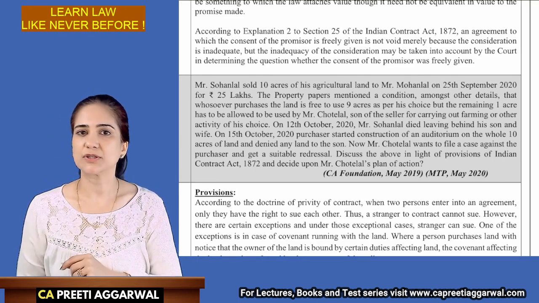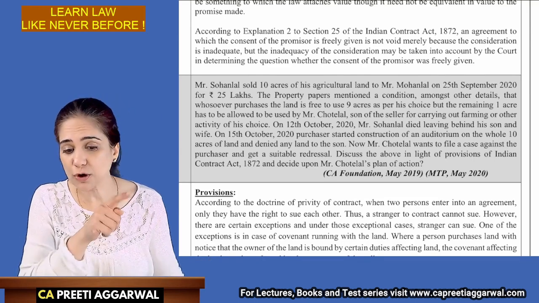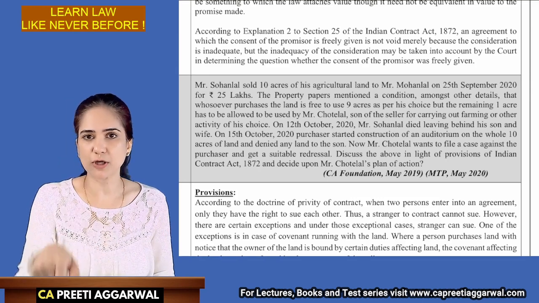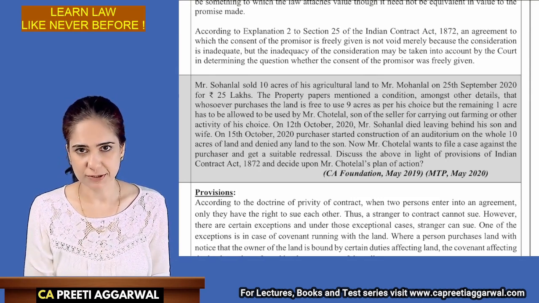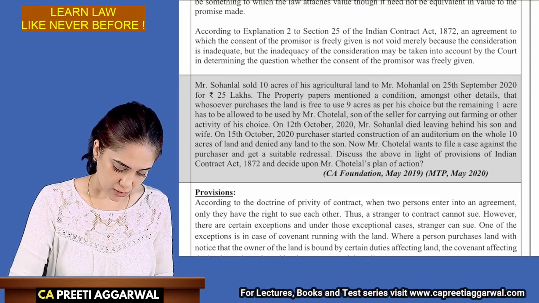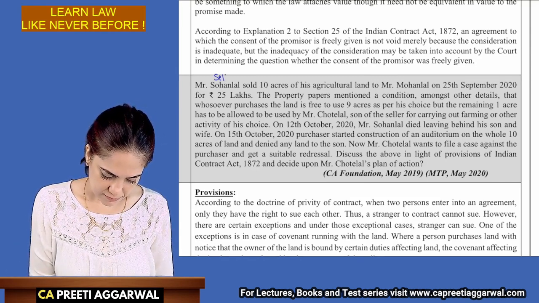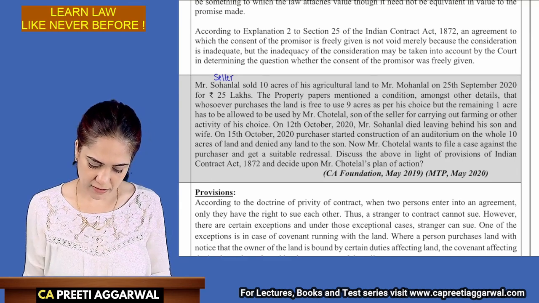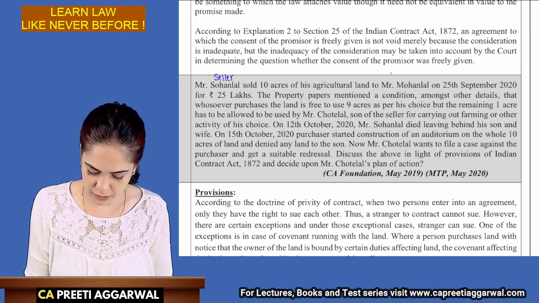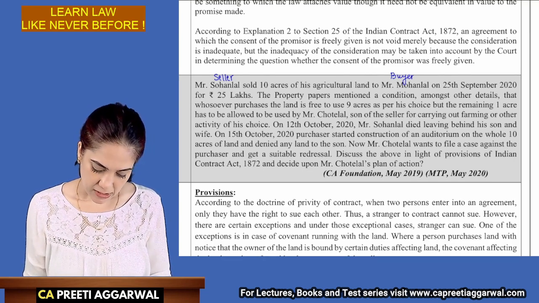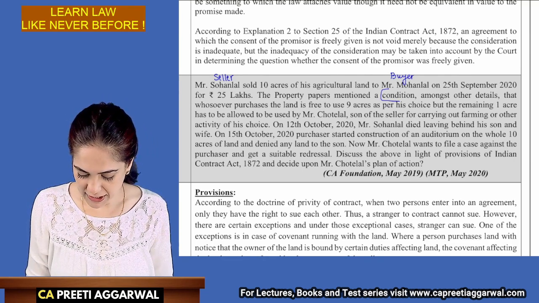In my regular lectures also, I tell my students, first solve all the compiler questions on your own. Then you watch the compiler question discussion. Okay. So Mr. Sohan Lal, he is the seller. He sold 10 acres of agricultural land to Mohan Lal. Mohan Lal is the buyer. On 25th of September, the papers mentioned a condition.